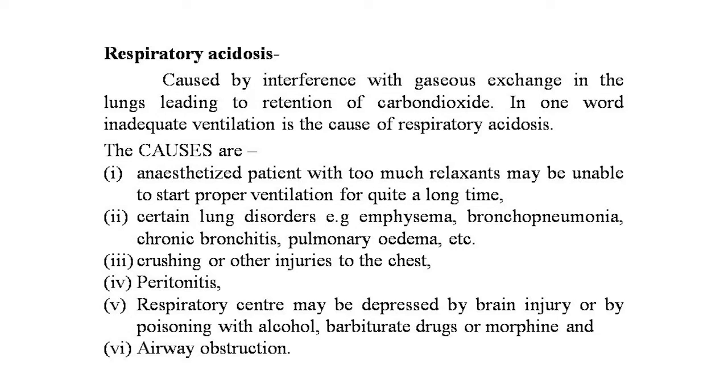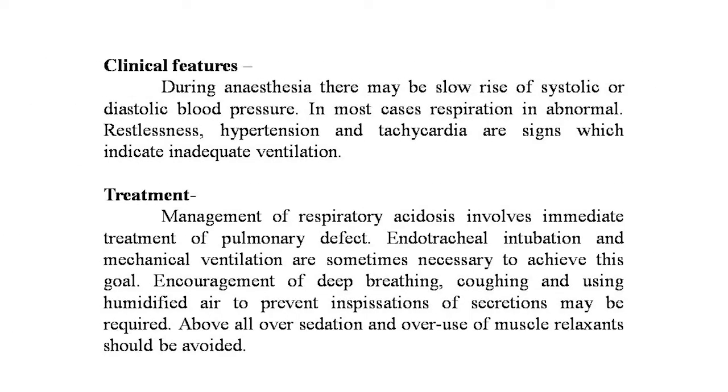Third cause is the crushing or other injuries to the chest. Next is the peritonitis. Next is the respiratory centers may be depressed by the brain injury or by the poisoning with alcohol, barbiturates, drugs or morphine, and airway obstructions. Now the clinical features: this depends on the cause and degree to which the compensation is effective. During anesthesia, there may be slow rise of systolic or diastolic blood pressure. In most cases, respiration is abnormal, restless, hypertension and tachycardia are signs which indicate inadequate ventilation.